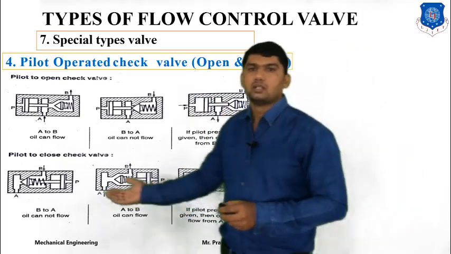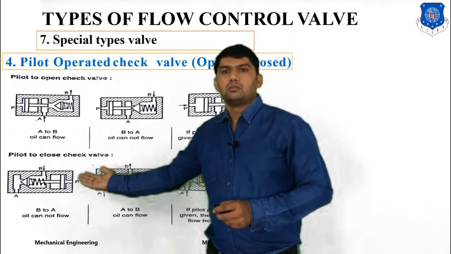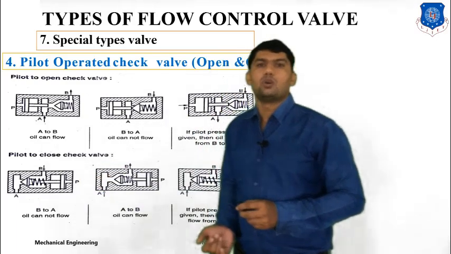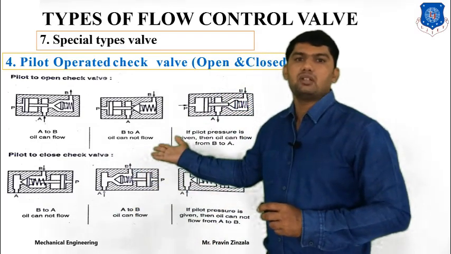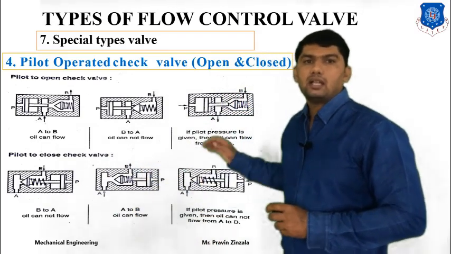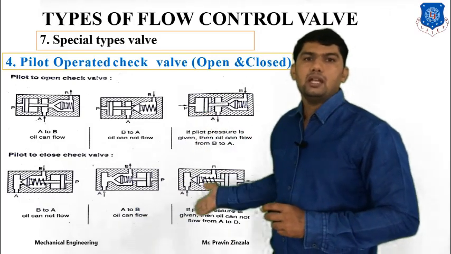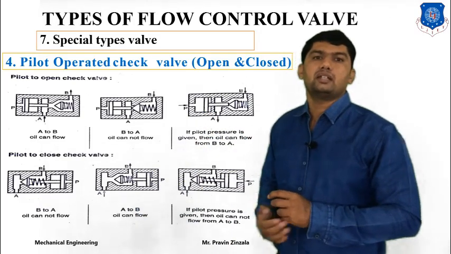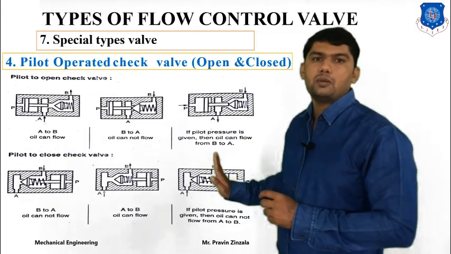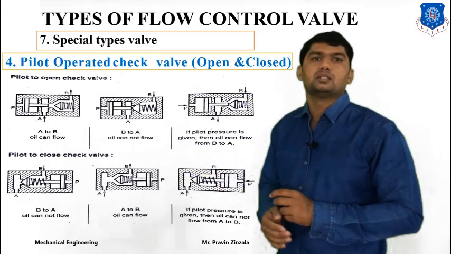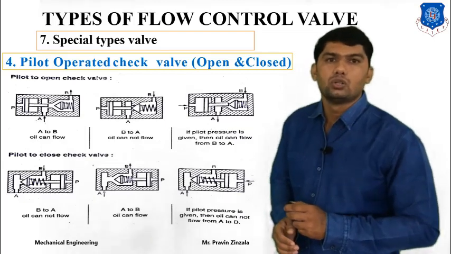In closed position, first of all if you supply from B to A, there will be no output. If you supply from A to B, there will be output. But for B to A, you can also restrict it by pilot operated. By applying the extra force, you can also keep the valve steady in closed position.